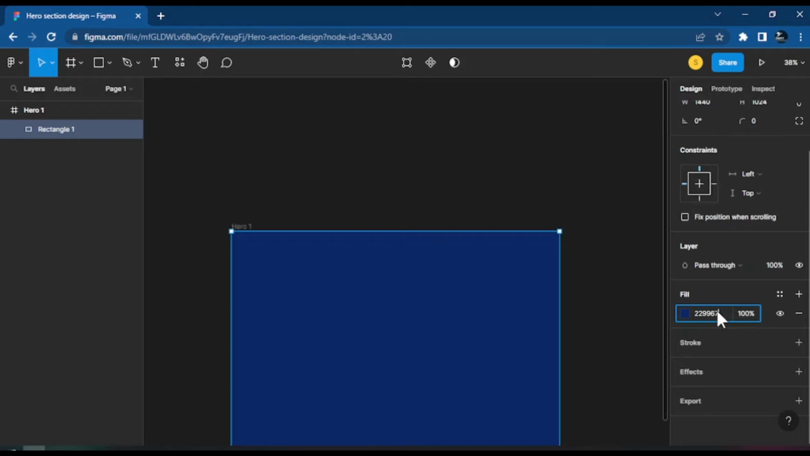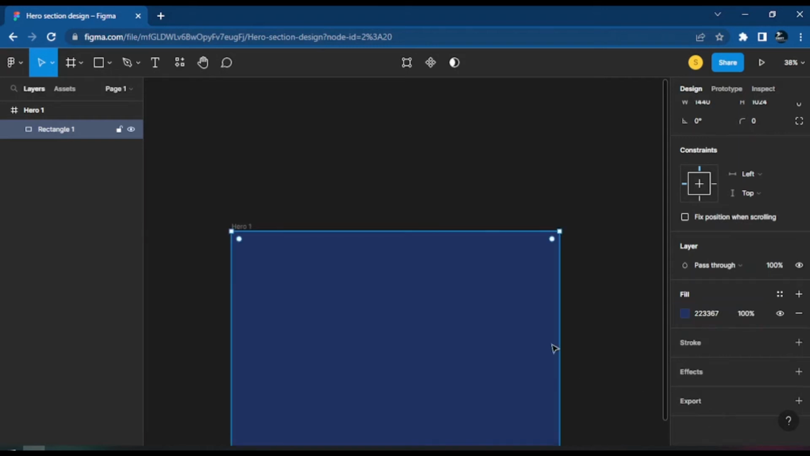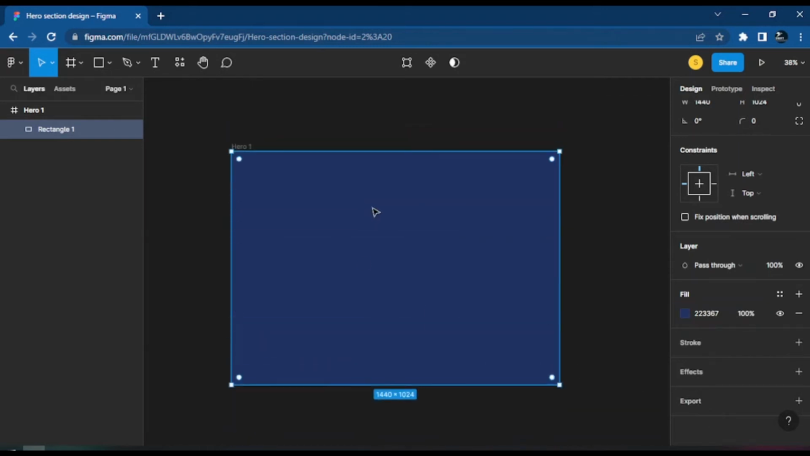2, 2, 3, 3, 6, 7. Okay. So if I do the oops, sorry. And once I do that 3, 3, 6, 7 for there, it's supposed to give me the color I define, which is this dark blue I define here.